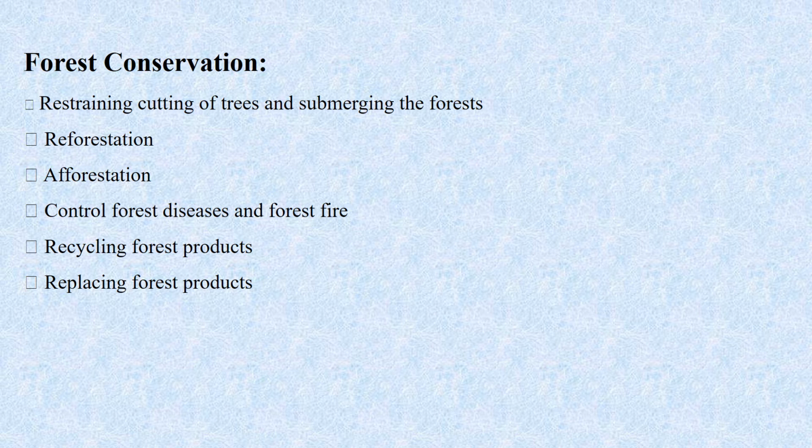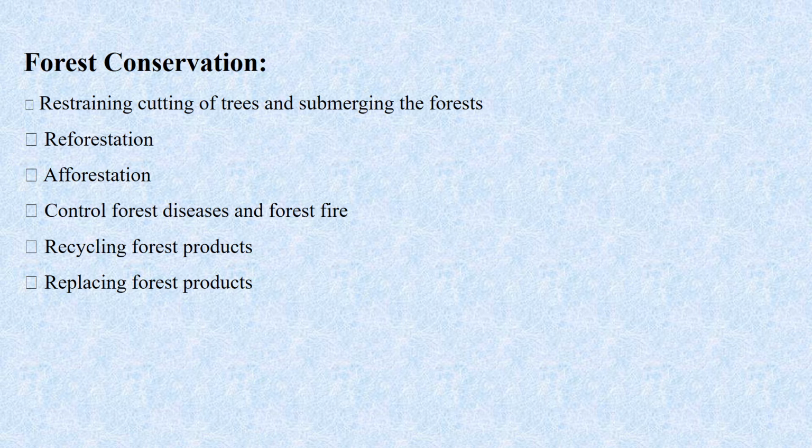And the forest fire: we have to reduce it, because if a forest fire occurs, it will cover most of the forest area and disturb the various species in that area. It will affect the various animals and birds present there. So we have to save them and avoid forest fire.